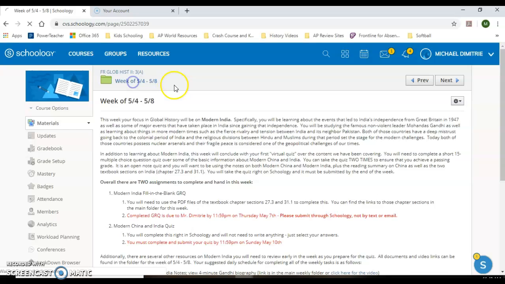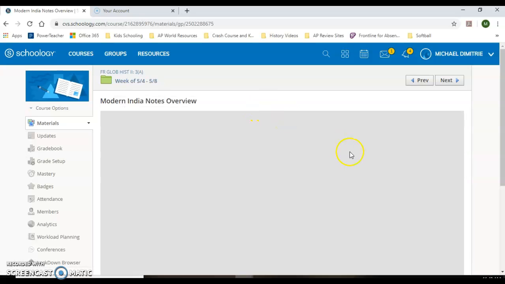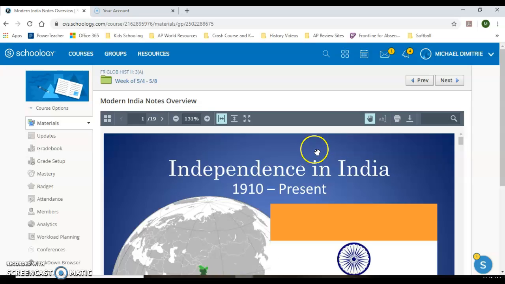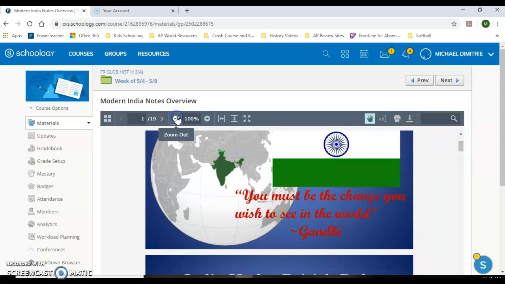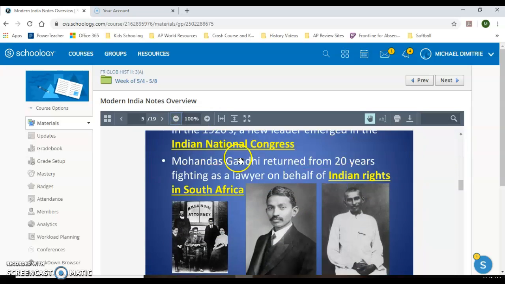So let's go back into the main folder here real quickly. You'll see all the links here. This link here takes you to the India Notes overview, which is basically just my PowerPoint. You don't have to take any notes, but you do want to use it for introducing you to the topic, and it takes you through the story of modern India, everything from Gandhi and the role of Gandhi in helping lead India to its independence.